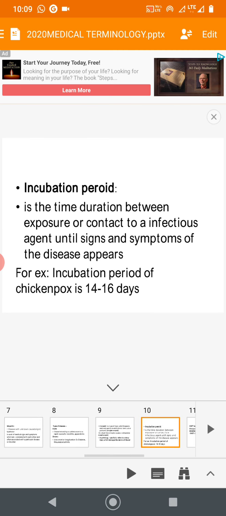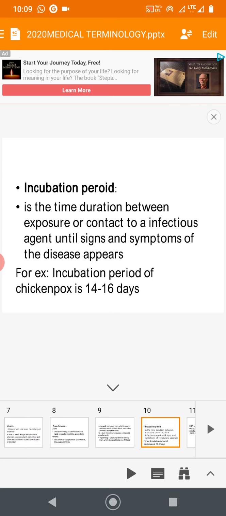We also use the word incubation period. The incubation period of a certain disease, some viral disease or typhoid, may be 10 to 15 days or a week. What is this incubation period? It is the time duration between exposure or contact to an infectious agent until signs and symptoms of the disease appear. Suppose you come in contact with HIV, the period until symptoms appear is called the incubation period.